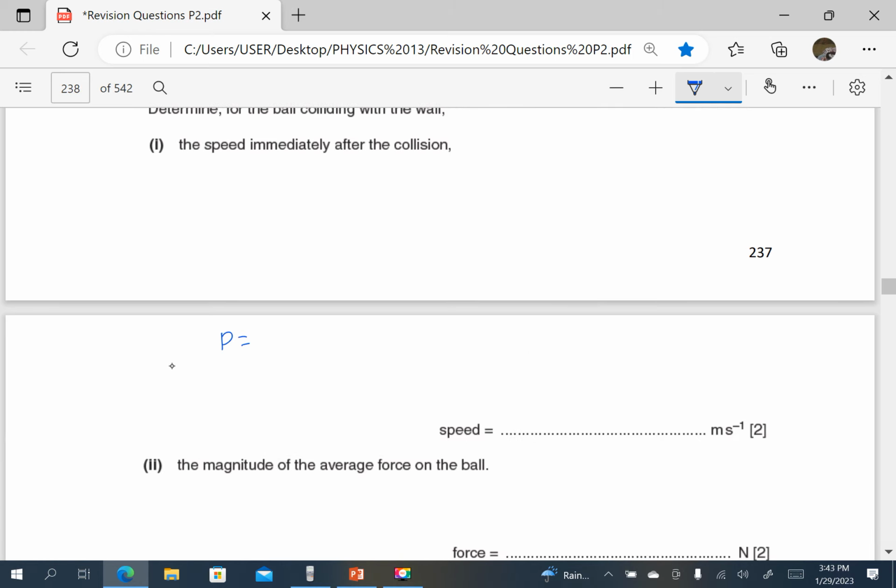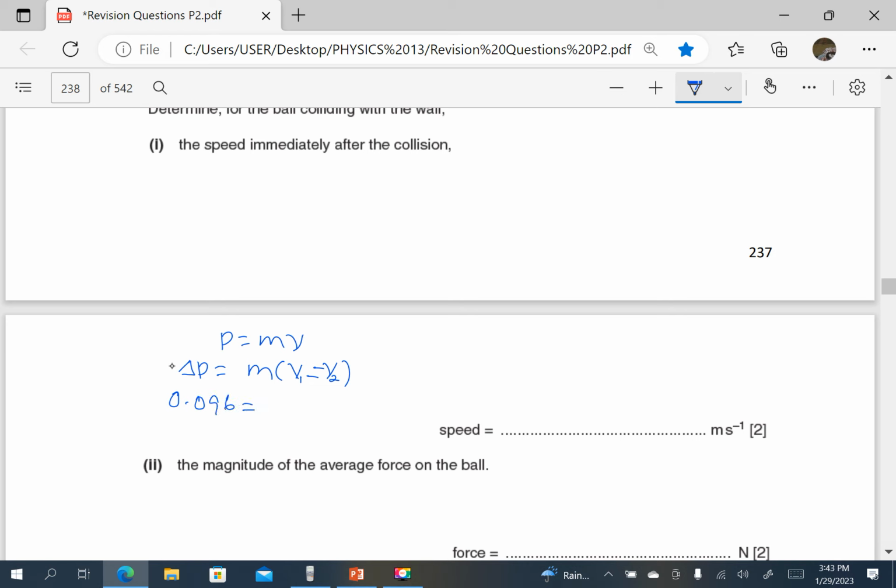So momentum is mass times velocity. And change in momentum is going to be the mass times the velocity with which it collides with the wall, I'll call it V1, minus the velocity with which it rebounds, I'll call it V2. Since it rebounds, its velocity is going to be negative.